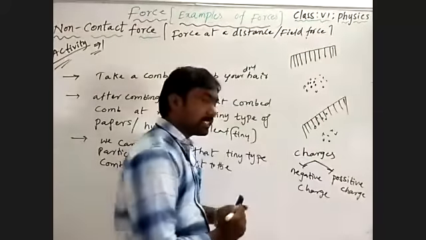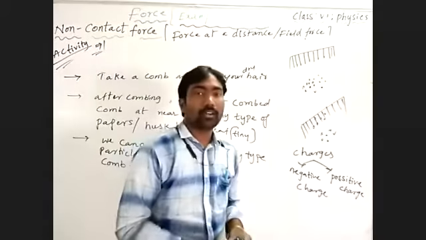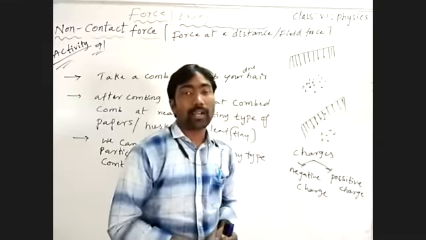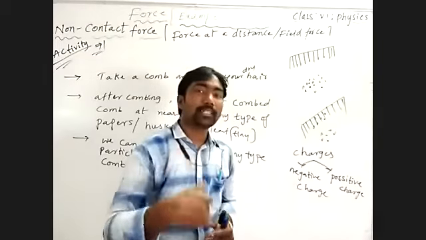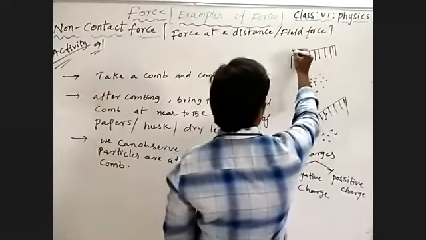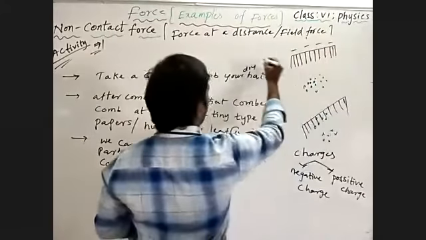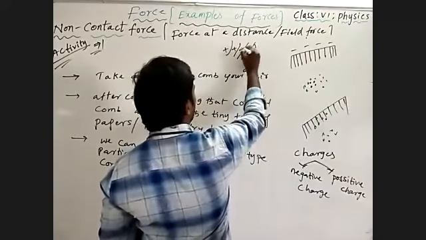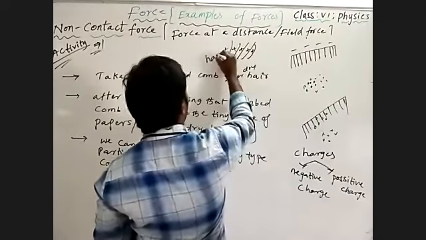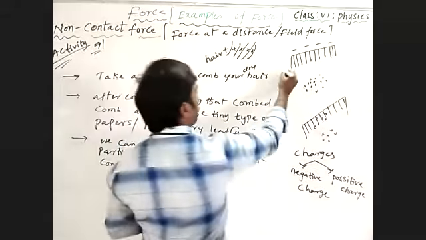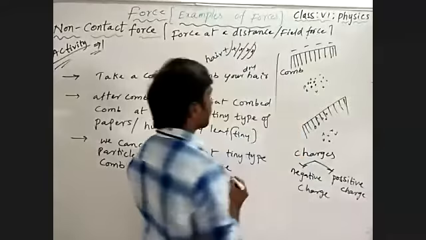The body which is gaining charge, which is receiving charge, acquires negative charge. The body which is losing charge acquires positive charge. Here, the comb receives charge, that's why it gains a negative charge. The hair loses charge, so that's why it gets positive charge. Understand?